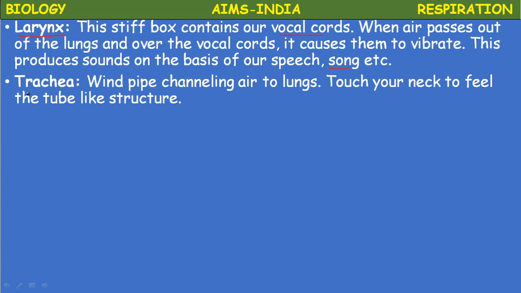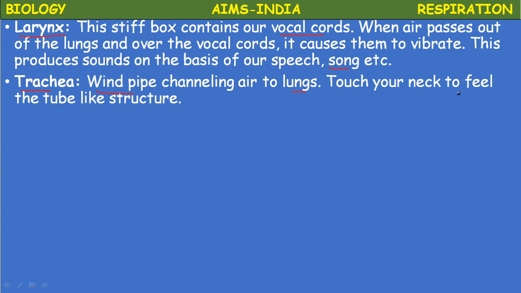Okay, the trachea. Next, the air enters into the trachea. The trachea is also called the windpipe, channeling air to the lungs. It is a long tube-like structure which runs along the esophagus in the chest cavity and divides into two branches.